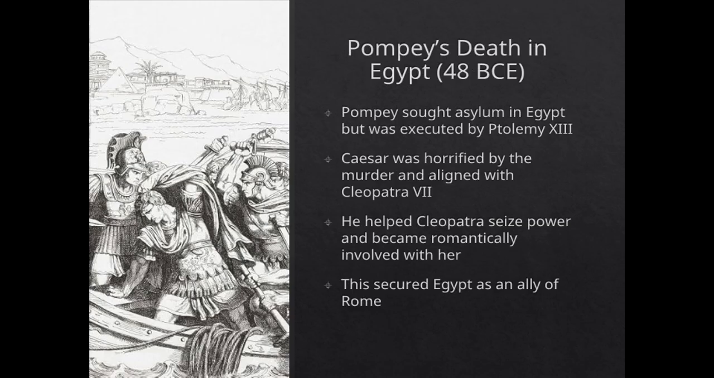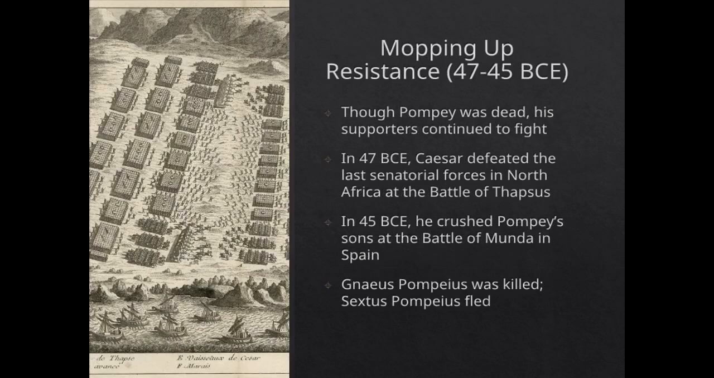With his main rival dead, Caesar now had to eliminate the remaining resistance from Pompey's allies. While in Egypt, he became romantically involved with Cleopatra and secured her position as queen. However, he still had to deal with Pompey's remaining supporters, who had regrouped in North Africa and Spain. Even though Pompey was gone, many of his allies and his sons continued to fight against Caesar.